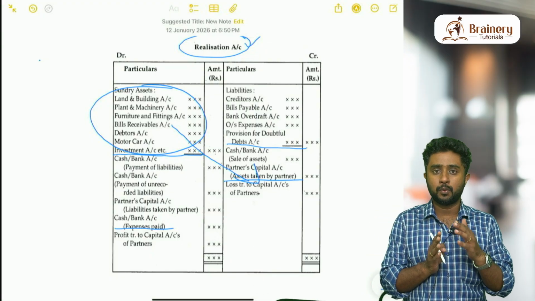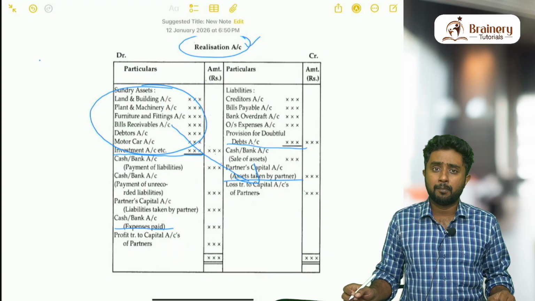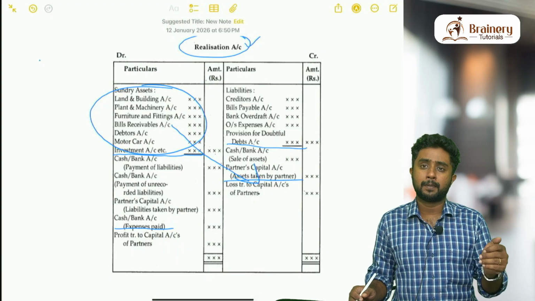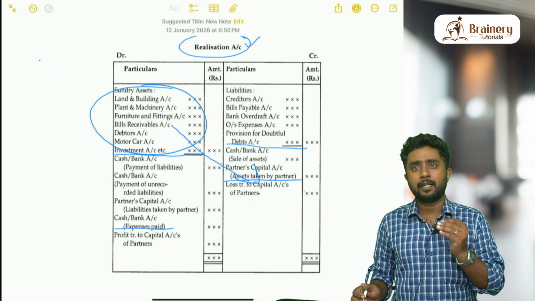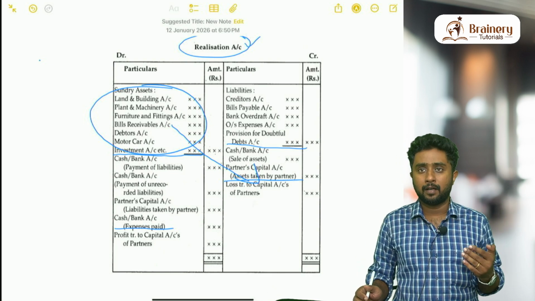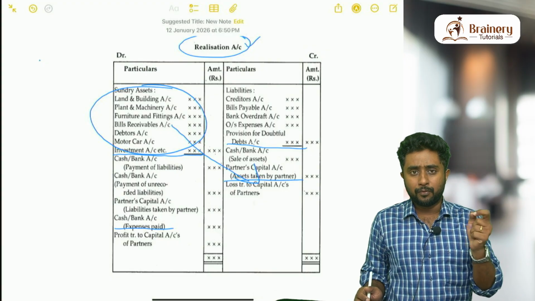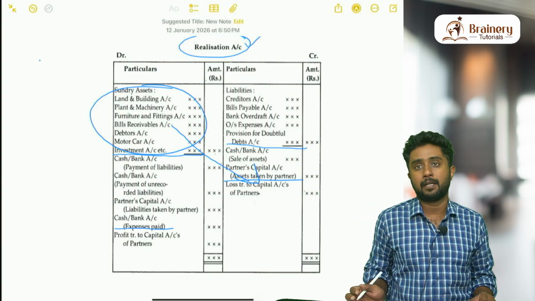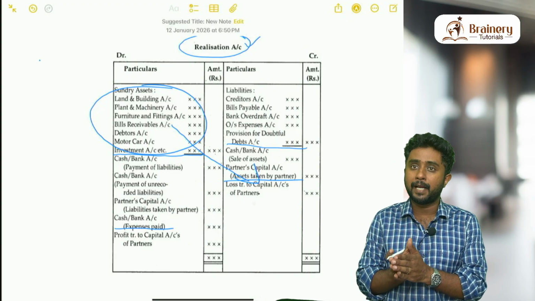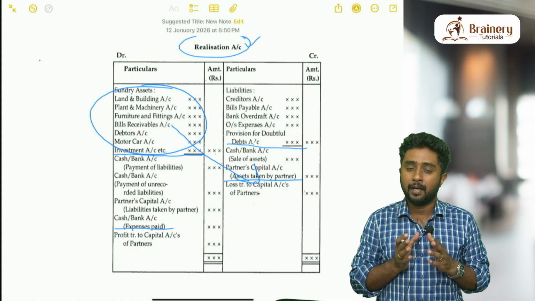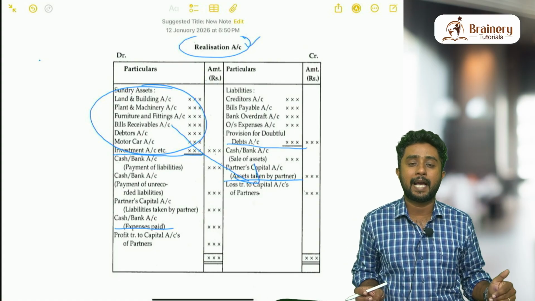Just imagine that you, your friend and another friend are three partners. You have recently bought furniture for your office, but unfortunately you had to shut down the business. While shutting down, sometimes you may feel like taking that furniture to your house. If that happens, that is called asset taken by the partner. So in that case, instead of writing by bank, which means the asset is sold, we cannot write by bank here.